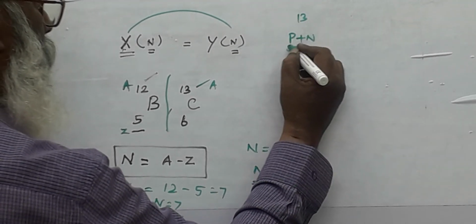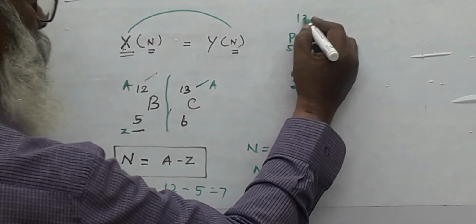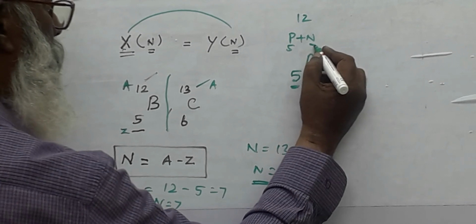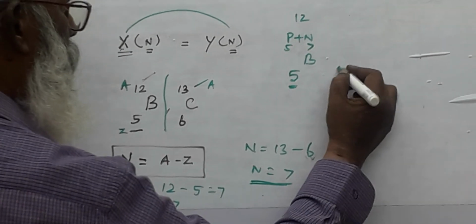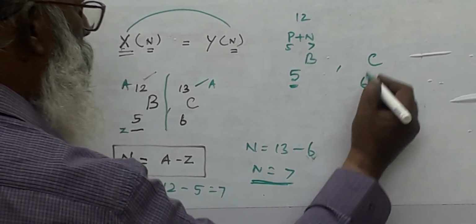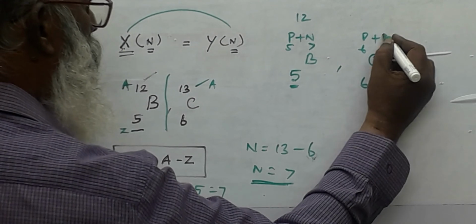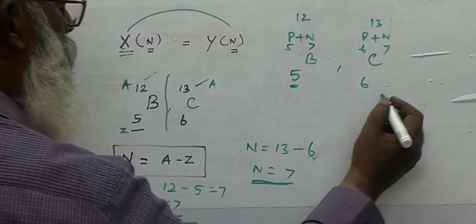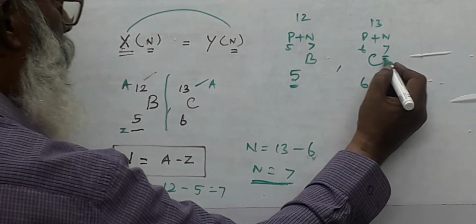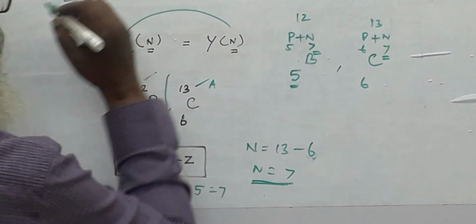So this is 5, remaining 12, remaining must be 7. I hope you understand. Likewise, for carbon, 6 protons plus 7 neutrons, that's 13. That's why when the neutron number is constant, these elements are said to be isotones.